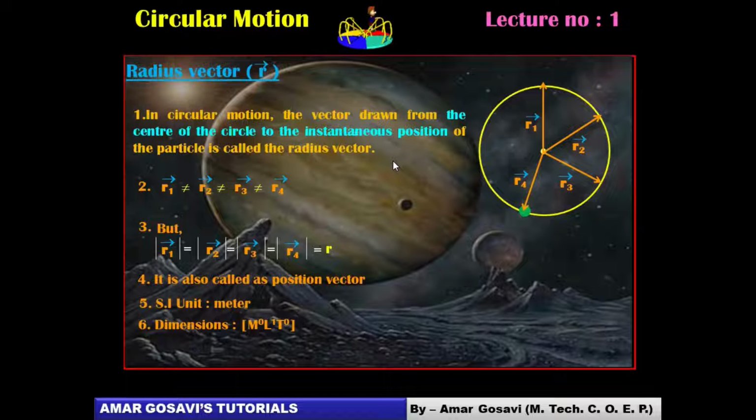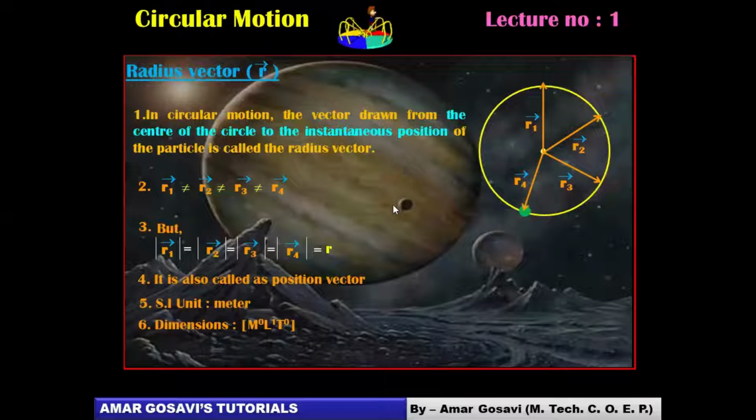So I believe the concept regarding radius vector is very clear to you now. There shouldn't be any doubt in your mind when we talk about radius vector here onwards. Okay, fine. So most of you say done.